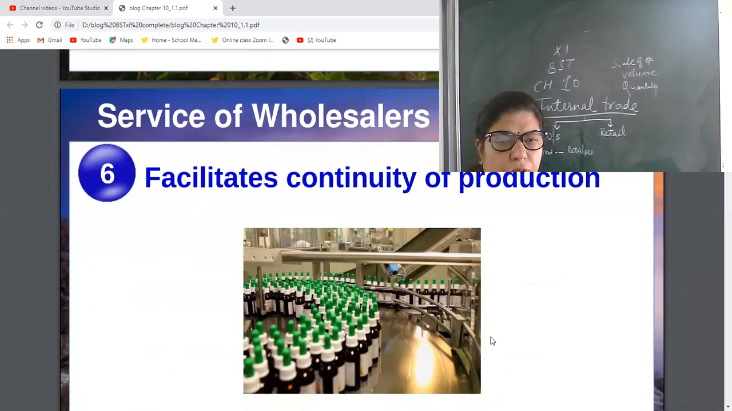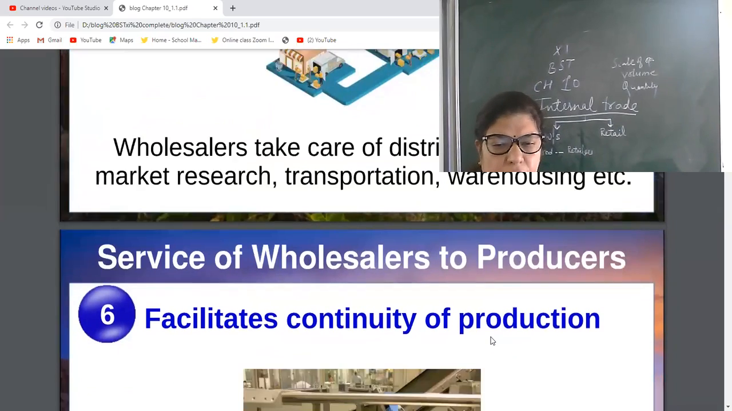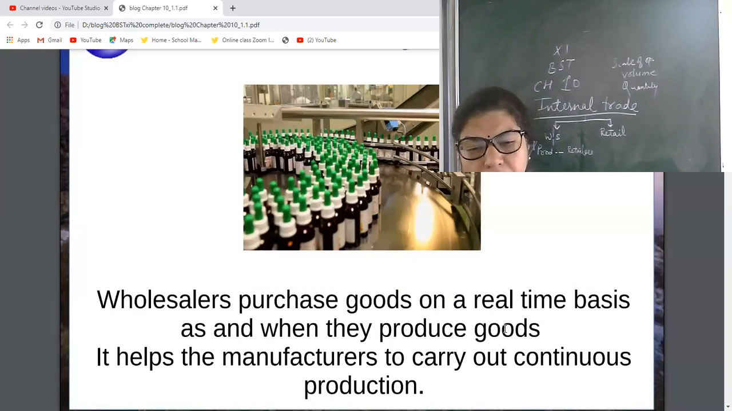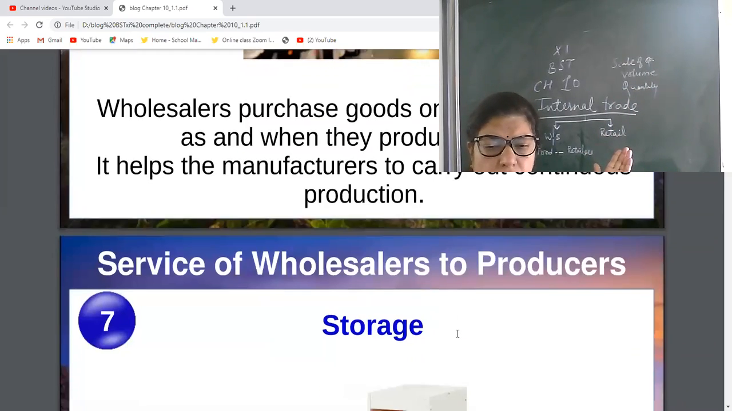Then next, facilitates continuity of production. Continuity of production means the goods will be available whenever required. Wholesalers purchase goods on a real-time basis. Real-time basis means whenever the farmer produces goods. Just now I gave you the example of wheat, pulses, rice. So that is real-time basis. Now it helps the manufacturer to carry out their production continuously. They will produce another crop. They will do their work on a continuous basis.